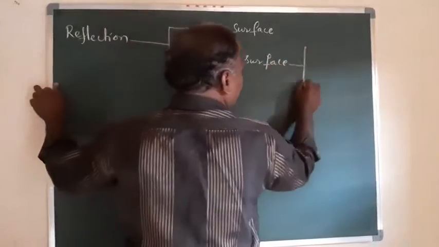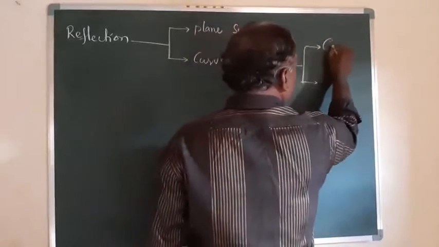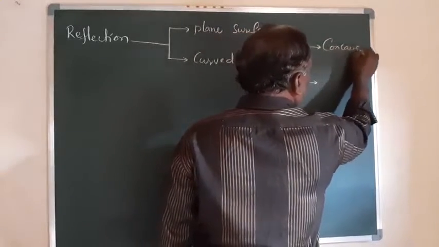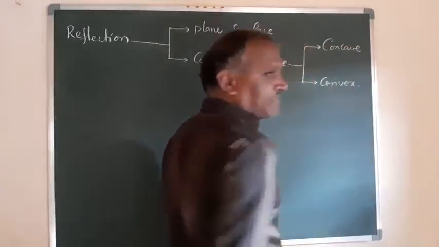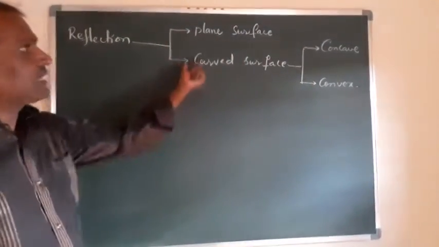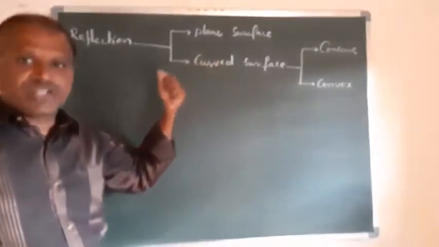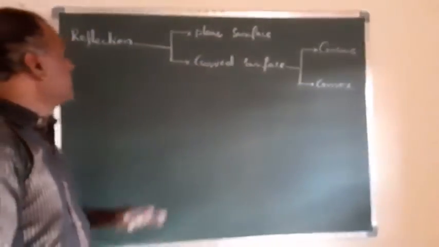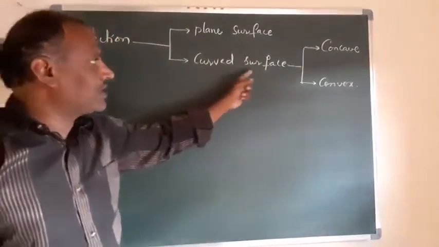In case of a curved surface, we have two types: concave surface and convex surface. So these are the types of surfaces where reflection can be done. Reflection can be done at a plane surface, or at a curved surface.